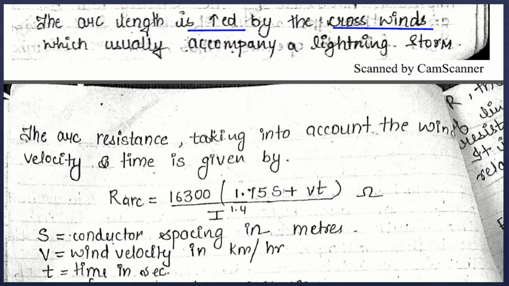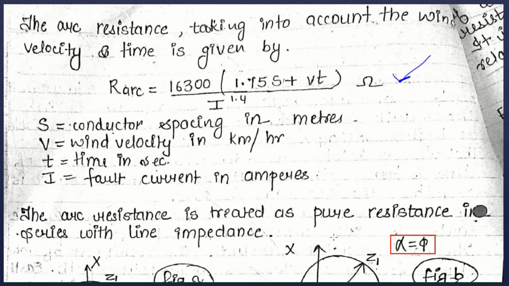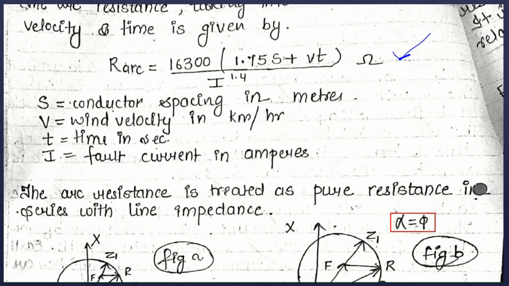Also, the arc length gets increased by the crosswind. Therefore, the arc resistance formula needs to be modified according to the wind velocity, and by modifying it, the formula comes out to be this. Here, S is the conductor spacing in meters, V is the wind velocity in kilometers per hour, T is the time in seconds, and I, as previously defined, is the fault current in amperes. Since the arc resistance gets added to the line impedance, it is generally treated as pure resistance.